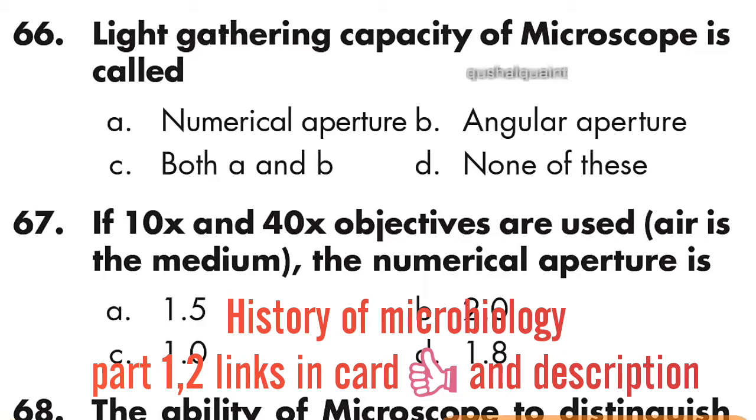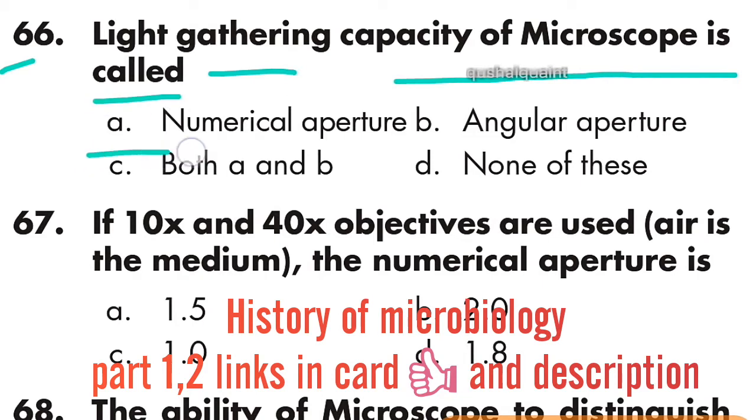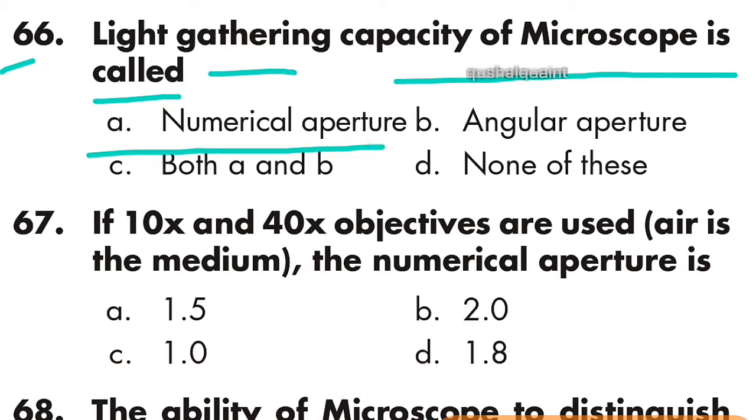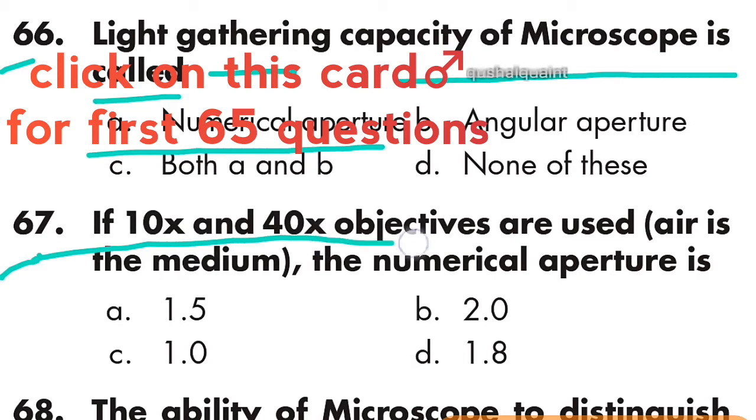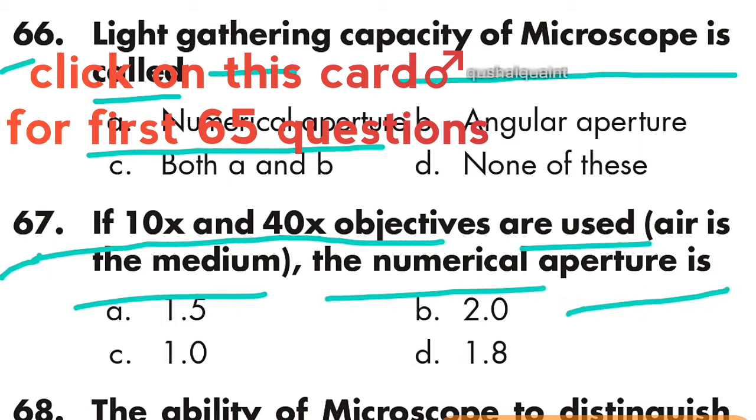66th question: light gathering capacity of microscope is called numerical aperture. Option A is right, numerical aperture. 67th question: if 10 times and 40 times objectives are used, air is the medium, the numerical aperture is 1.0. Option C is right, 1.0.